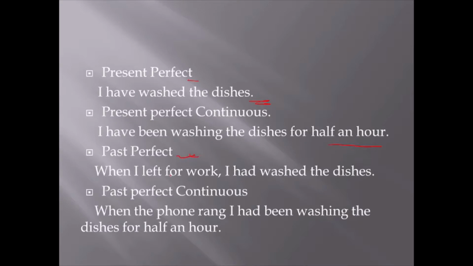Past perfect means two actions will be there. So when I left for work, I had washed the dishes. So this is the first action, and after that I left for work. Past perfect continuous means there are two actions, but the first still continued before the end of the second one. So when the phone rang, I had been washing the dishes for half an hour. Right? So that means he was washing the dishes, but the phone rang. He attended, then again he started his process of washing the dishes. So this is the difference between present perfect continuous, past perfect, and past perfect continuous.